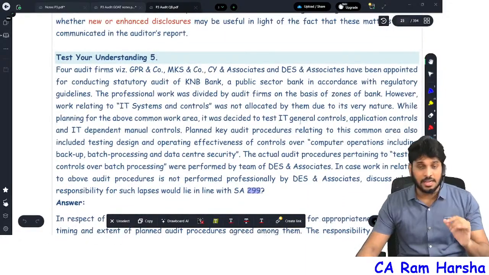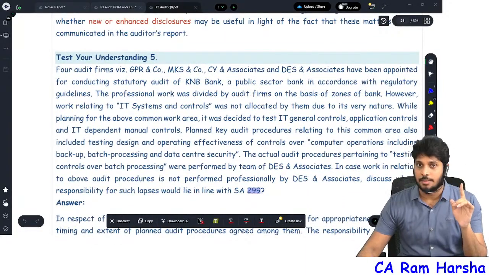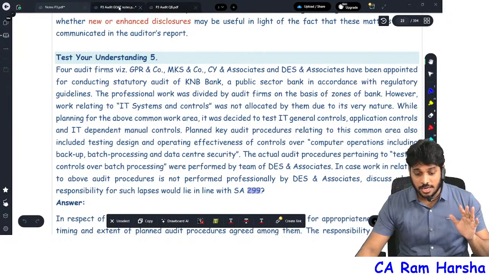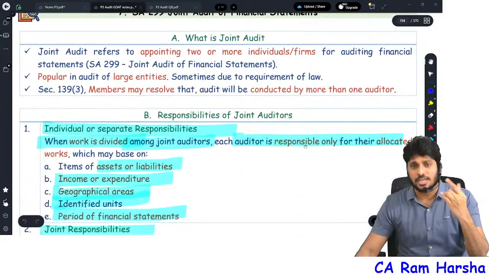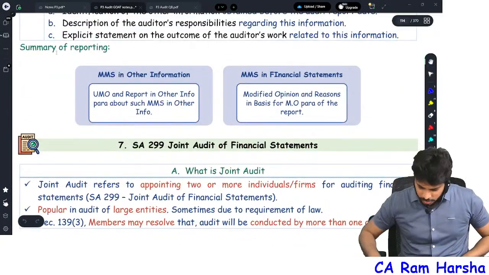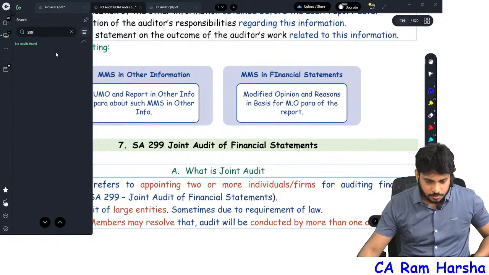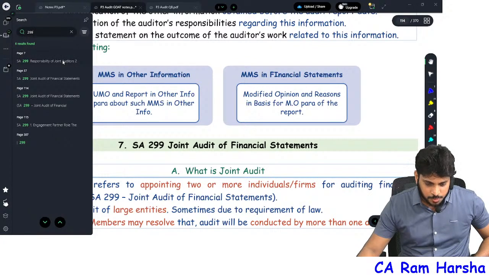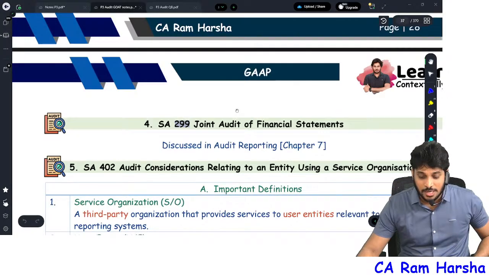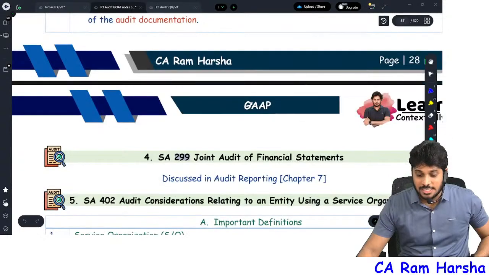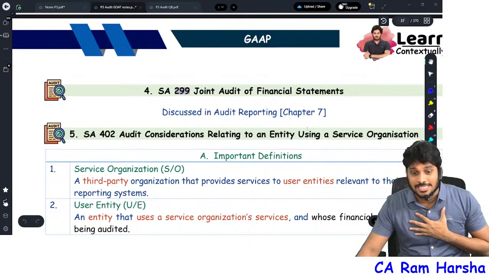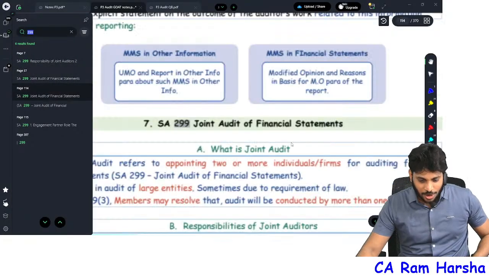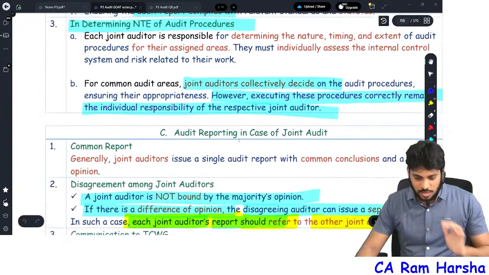By the way, 299 standard is actually discussed in the 2nd chapter, the GAP chapter. It is not covered actually in the audit report, but we kept it as part of the audit report topic for the sake of convenience. For example, in this book you see responsibilities of joint auditor. Originally it is discussed in the 2nd chapter of the ICAI book. So I mentioned 299, discussed in audit reporting, so in the audit report we have covered it. Able to understand? Now let's continue.